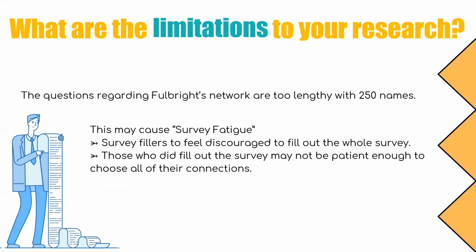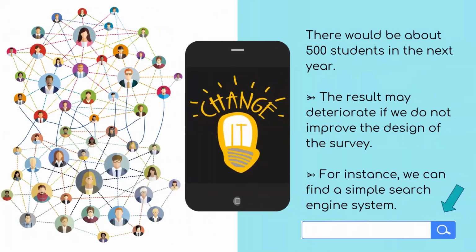And those who did fill out the survey may not be patient enough to choose all of their connections, leading to distortion in the resulting network. This may be the reason why one of our p-values is about 0.05, reducing the reliability of the project. Taking into account that there will be about 500 people in our student body next year, the result may deteriorate in the same logic if we do not improve the design of our survey, for instance, with a simple search engine system.